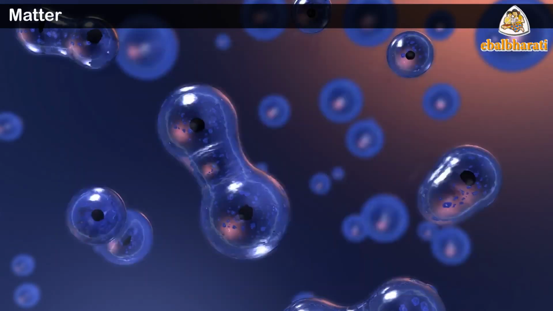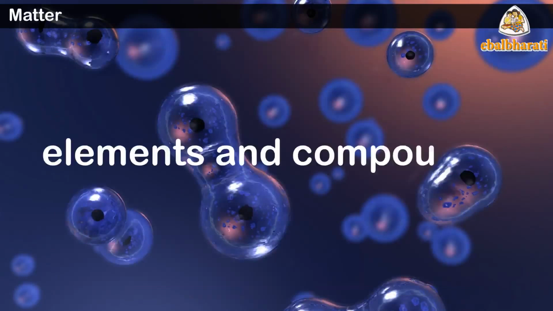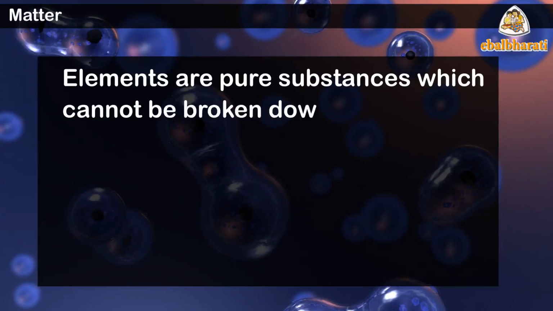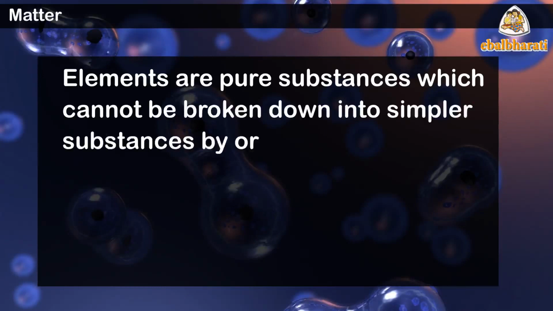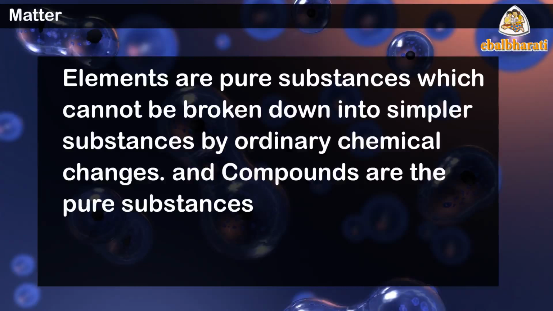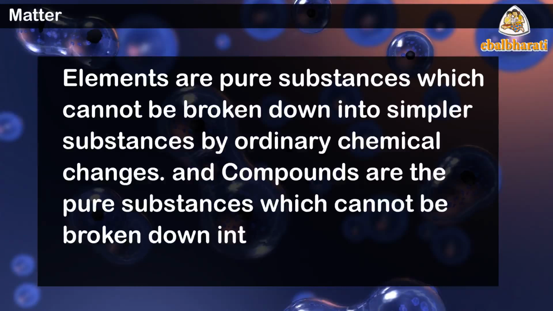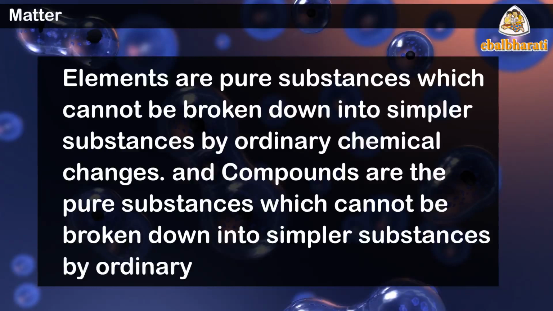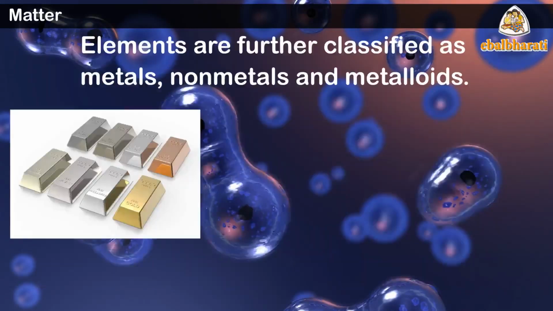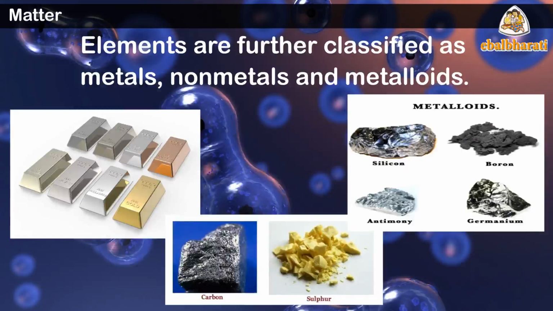Pure substances are further divided into elements and compounds. Elements are pure substances which cannot be broken down into simpler substances by ordinary chemical changes, and compounds are the pure substances which can be broken down into simpler substances by ordinary chemical changes. Elements are further classified as metals, non-metals, and metalloids.